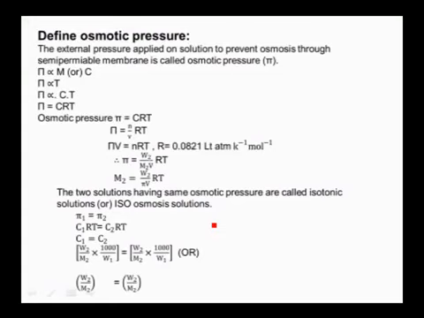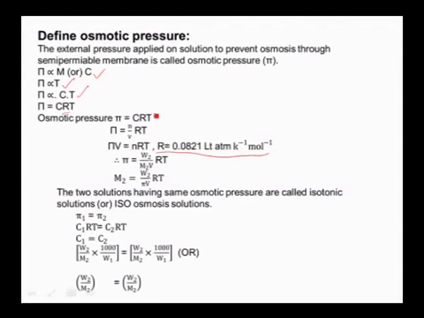So we can define this as the external pressure applied on the solution to prevent osmosis through a semi-permeable membrane is called osmotic pressure. Experimental evidence shows that the osmotic pressure is directly proportional to molarity, as well as directly proportional to temperature. So pi is proportional to temperature and concentration, and we can equalize this by multiplying the constant R, which is called the solution constant, which is numerically equal to the gas constant, and the value of R is 0.081 liter atmosphere per mole per Kelvin.